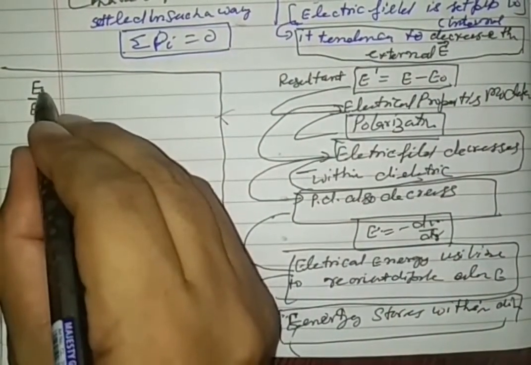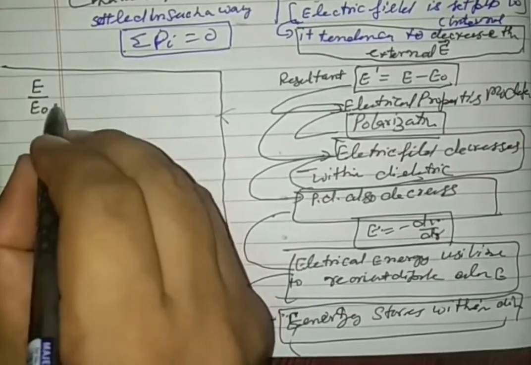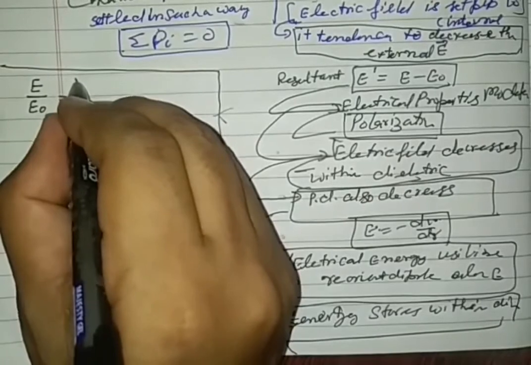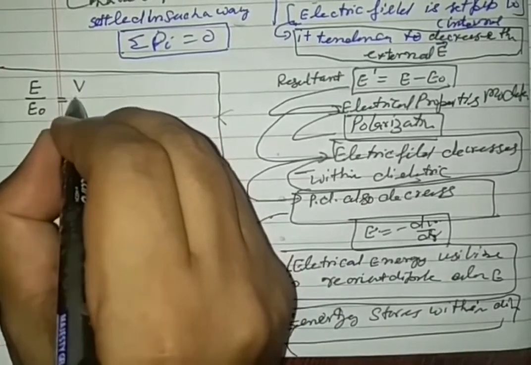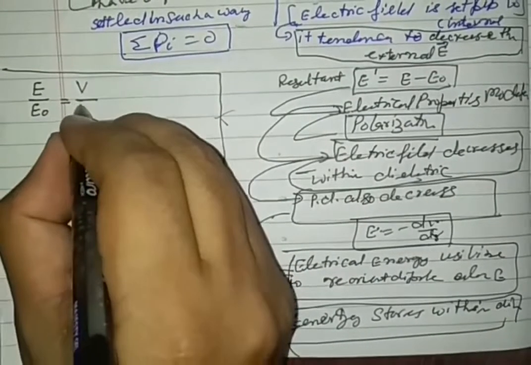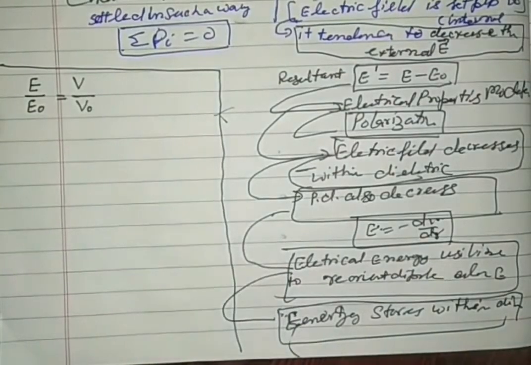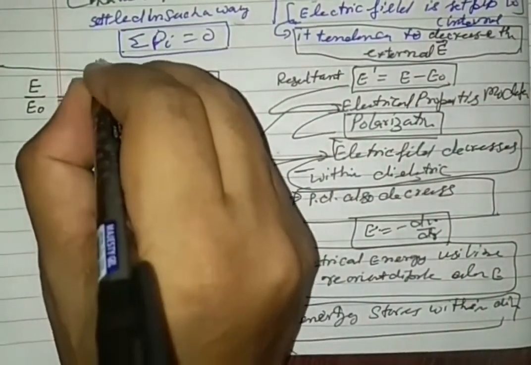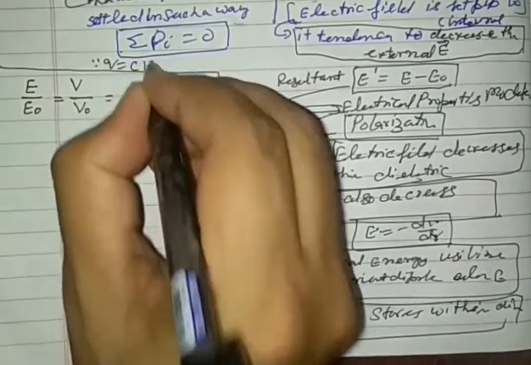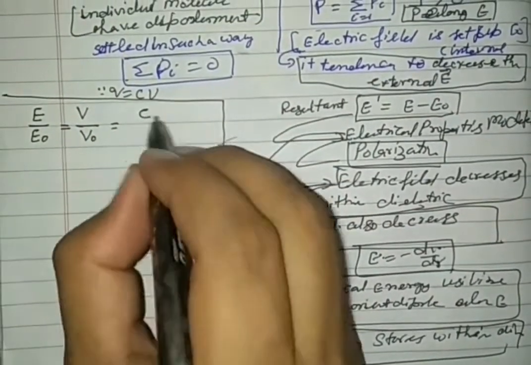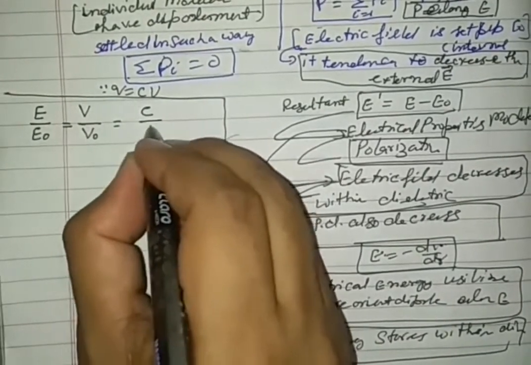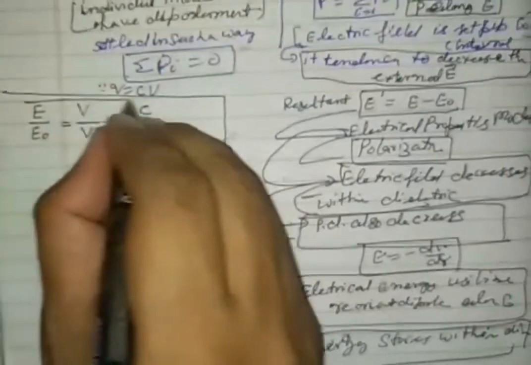So E by E naught is equal to the potential difference between the plates without dielectric over with the dielectric. Since Q is equal to CV, this is equal to the capacitance with the dielectric over without the dielectric.